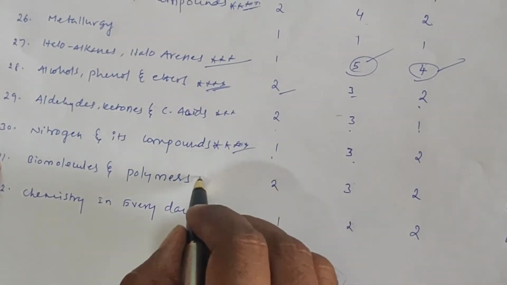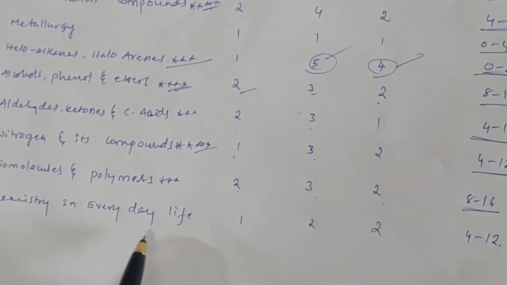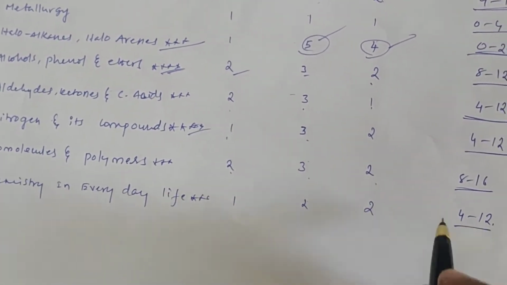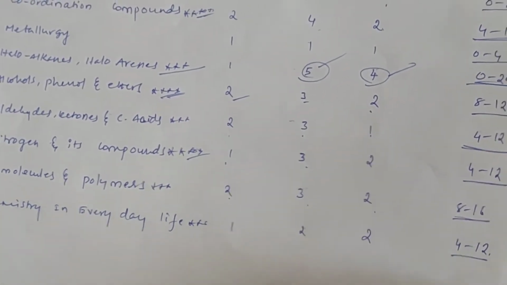Biomolecules and polymers is also an important chapter: 2, 3, so 8 to 16 marks. Chemistry in everyday life: 1, 2, 2. It is also a very important chapter, so 4 to 12. This is the question paper analysis of the last 3 years.